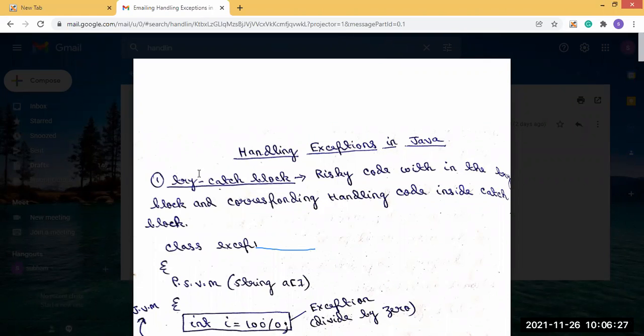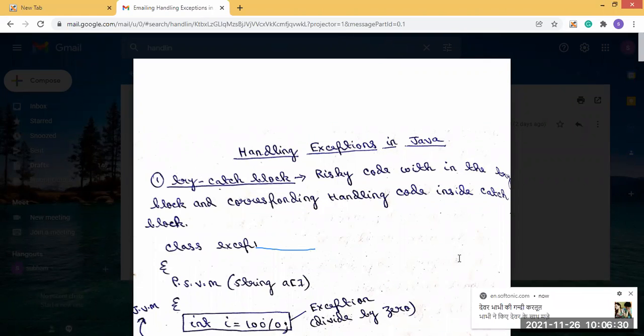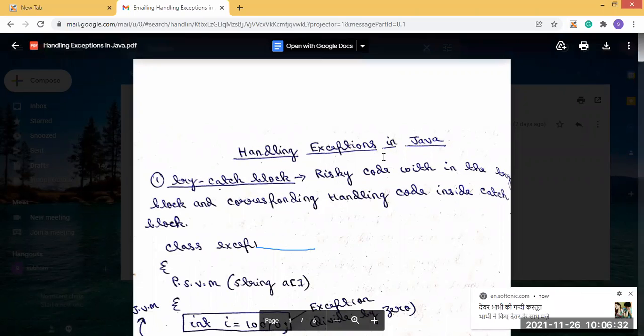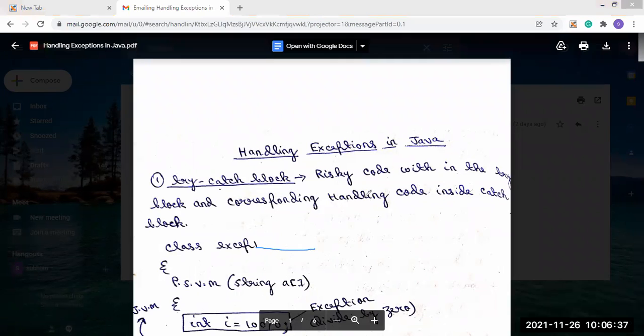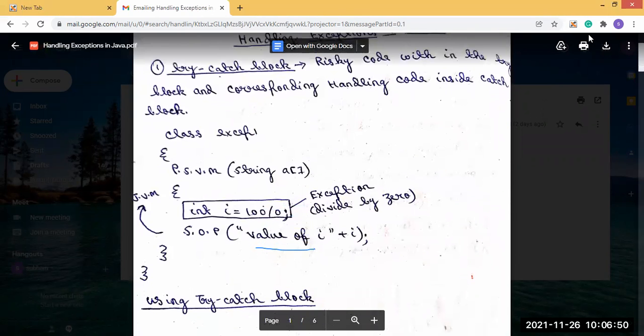So let's see how it can be done. Let's say we have a try-catch block, with risky code within the try block and the corresponding handling code inside the catch block. The catch block will catch whatever exceptions are generated. First, you see a normal exception being generated, which will be handled by the JVM.